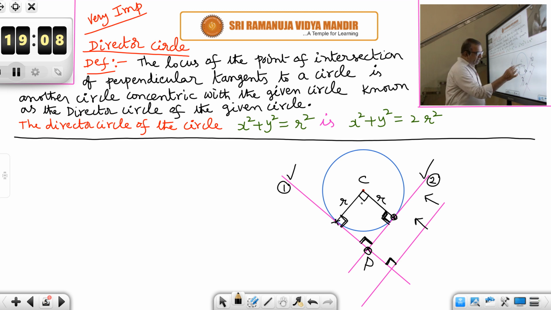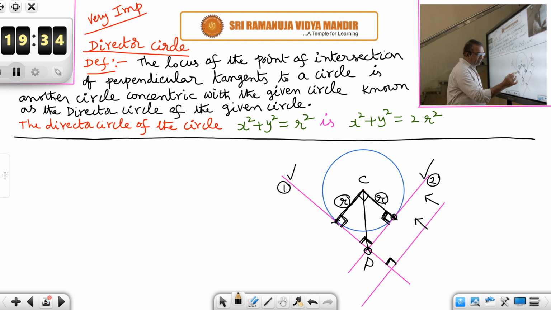But in this rectangle, this side is r and this side is also r. In a rectangle, two adjacent sides are equal, therefore it is a square. So a square is formed. CP joins C and P. It is nothing but the diagonal of the square. If the side of the square is r unit, then what will be the diagonal?